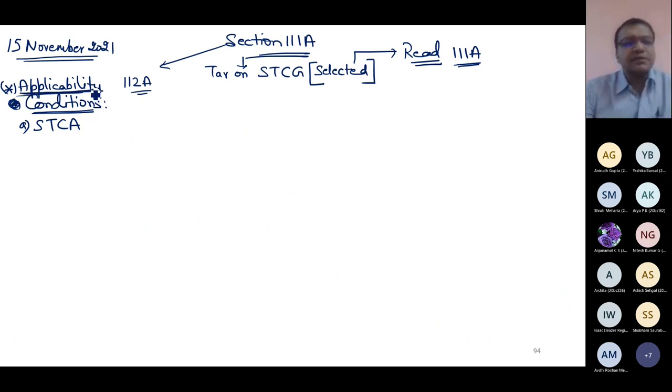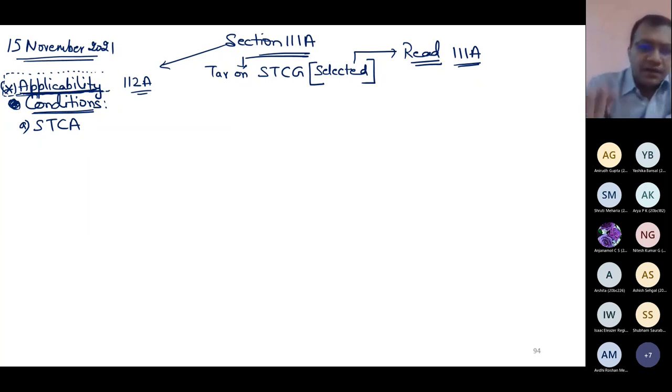Applicability was my first heading in earlier sections, that is why I am writing applicability as the heading in section 111A. Otherwise, you can write anything, like conditions for section 111A. I am writing this only to show you how and to what extent these sections are related or different.